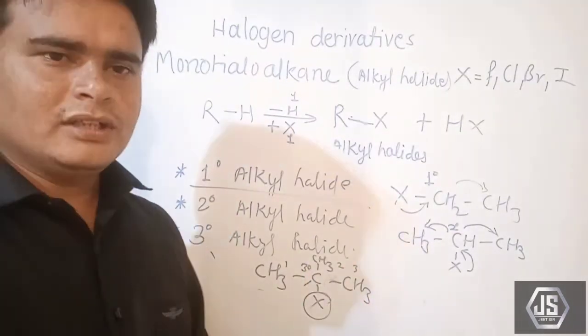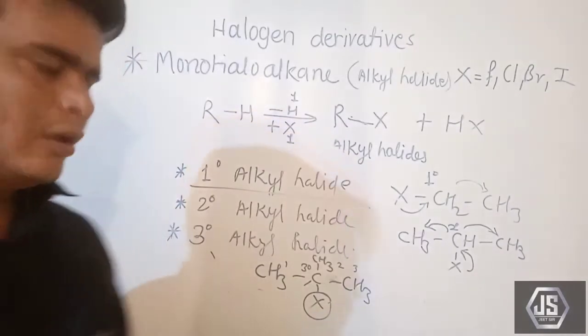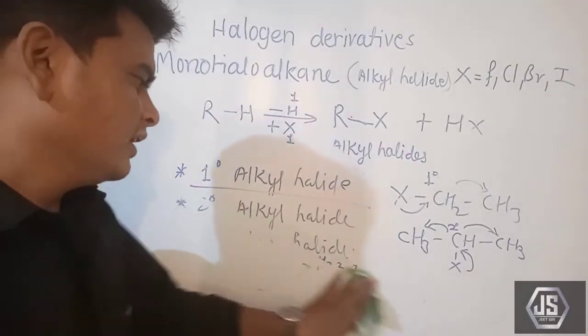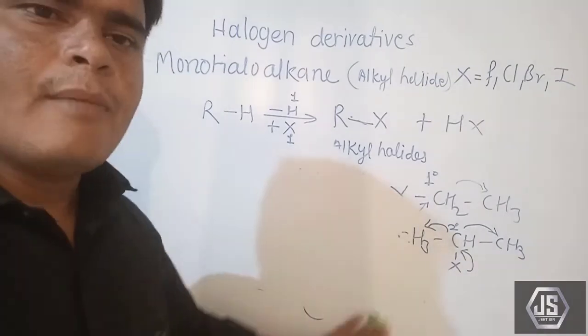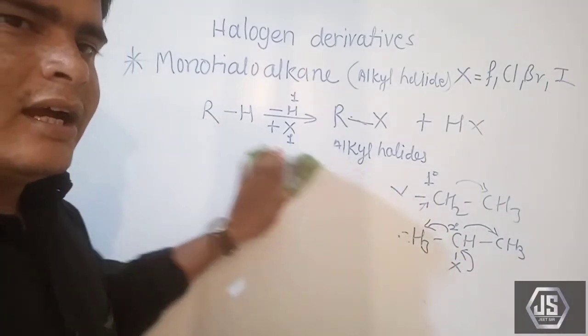So on the basis of which carbon atom the halogen atom gets attached to, we can classify monohaloalkanes into primary, secondary and tertiary alkyl halides, the halogen derivatives of alkane or aliphatic compound or aromatic compound.